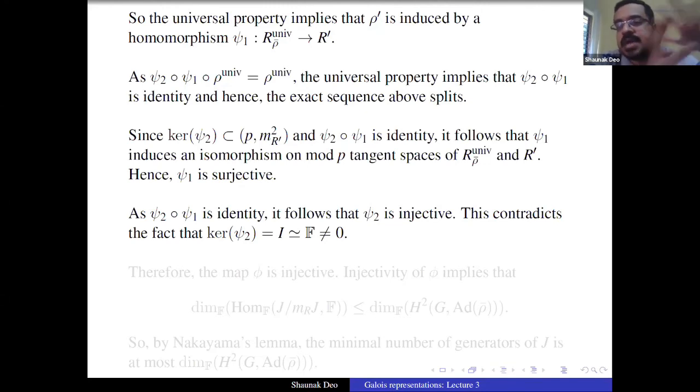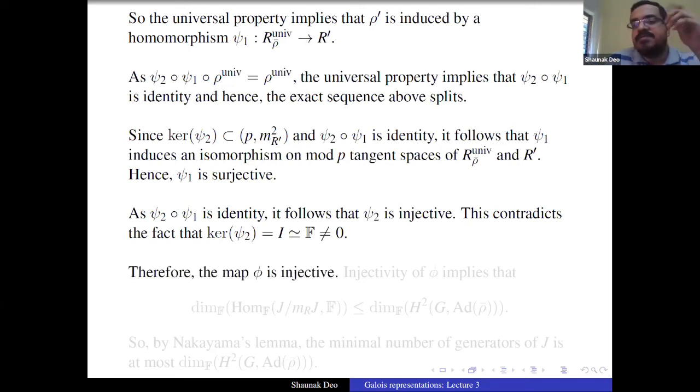It's not like you're just attaching a variable to your universal deformation ring and keeping the same universal deformation. It's not that kind of a lift. It's actually a non-trivial lift of a universal deformation ring to a bigger ring, which cannot happen. So this is a contradiction, so your map phi is injective.